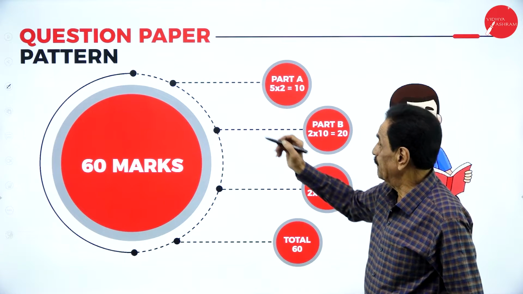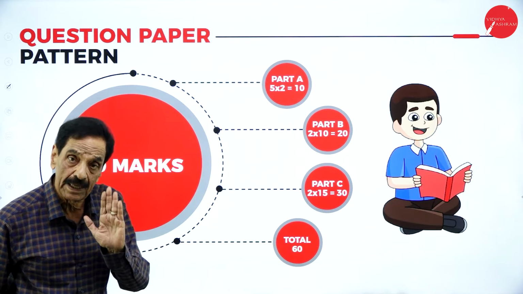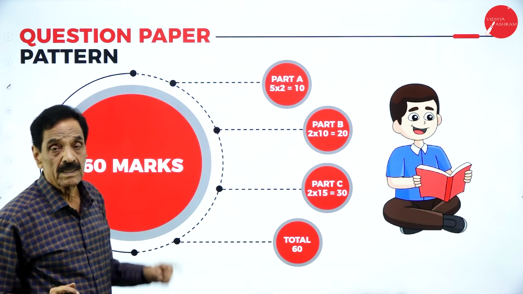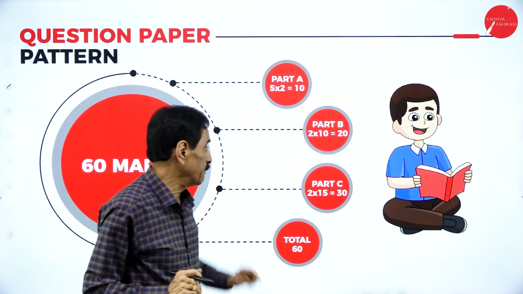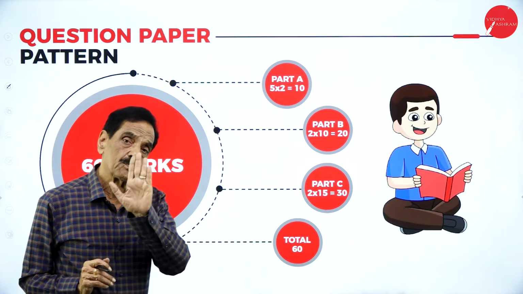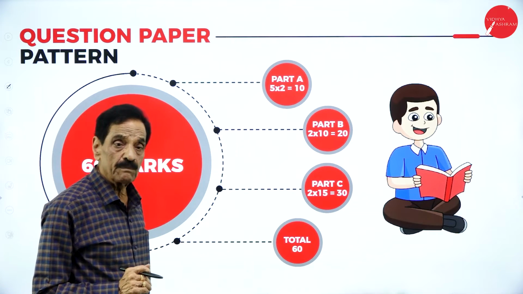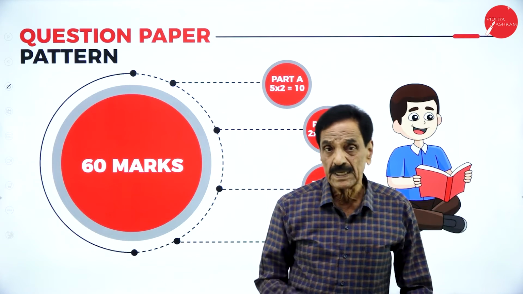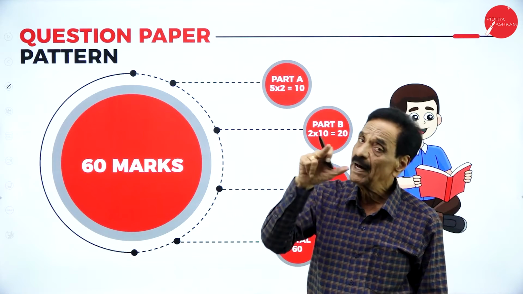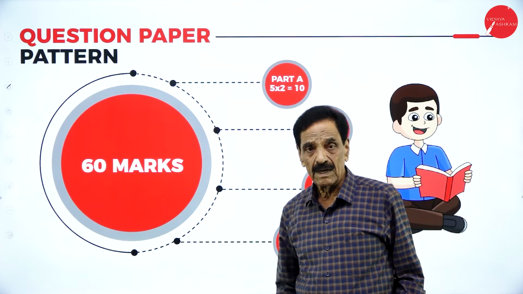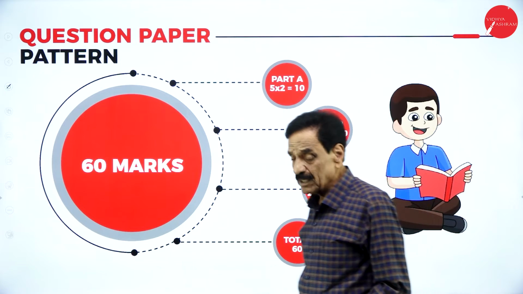Then the question paper pattern. First, we'll ask 7 questions; you have to answer any 5, each carrying 2 marks. Second, we'll ask 4 questions; you have to answer 2, each carrying 10 marks. Section C, we'll ask 4 questions; you have to answer any 2, carrying 15 marks. Totally 60 marks you have to cover. The pass percentage is 40%, so 35% of 60. Then the balance you have to score from the internals. Take the internals very seriously because they will count.